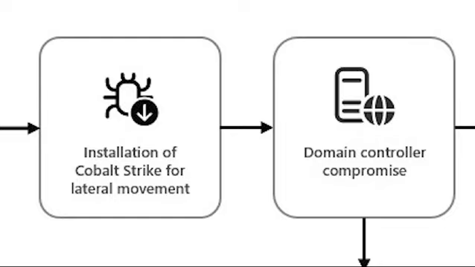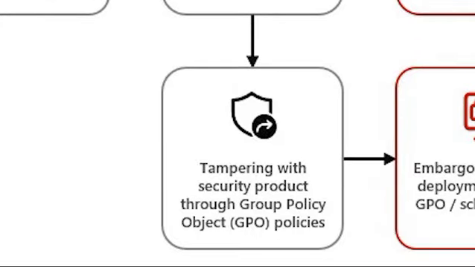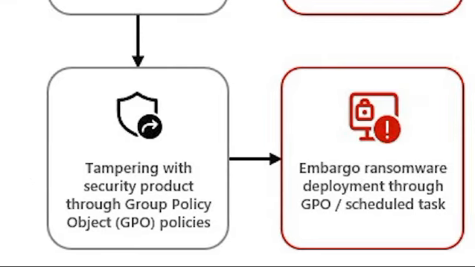From domain controller compromise, it then has also two things. One is data exfiltration via Rclone, and the other is tampering with security products through group policy objects, GPOs. Then it will do Embargo ransomware deployment through GPO and scheduled tasks.